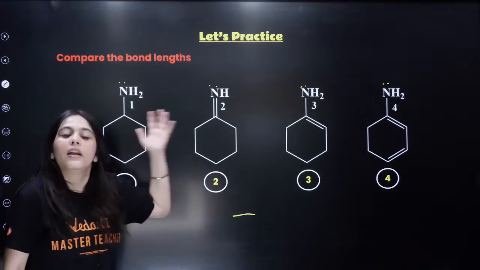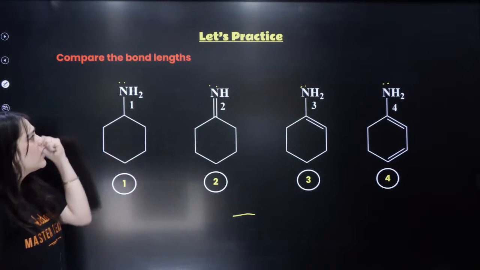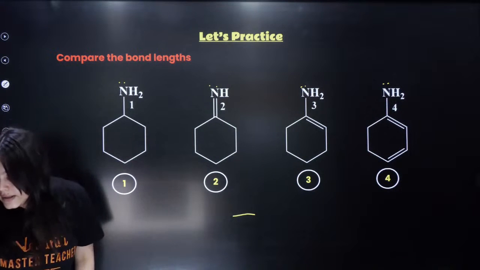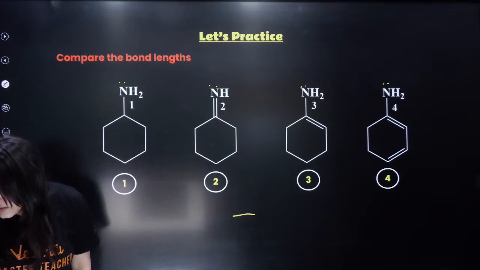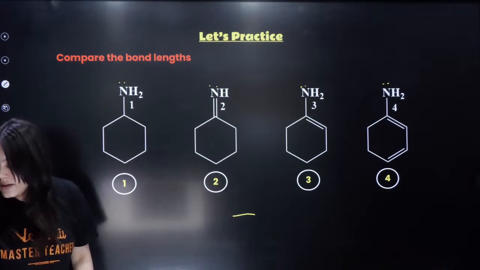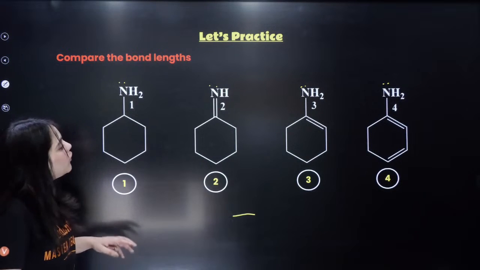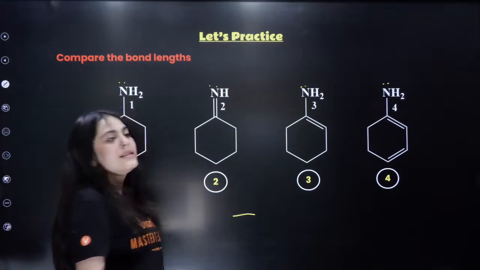4, 3, 2, 1. 3, 2, 4, 1. I'm giving you 30 seconds. Very easy question based on the concept that we just did. 30 seconds to answer this. Okay? Nobody is answering me. 4. What is 4, bacha? Tell me the trend. 4, 3, 1, 2. First answer I've gotten. Chalo, let us see.